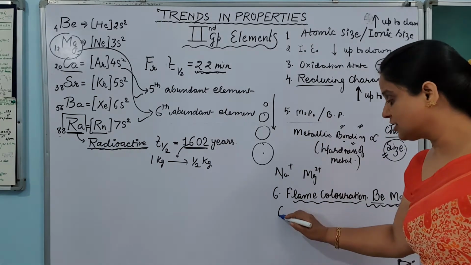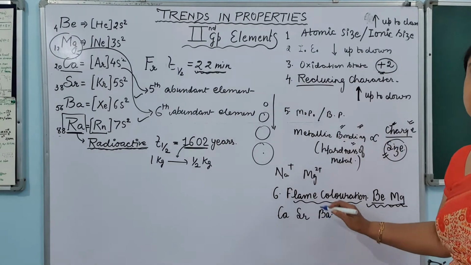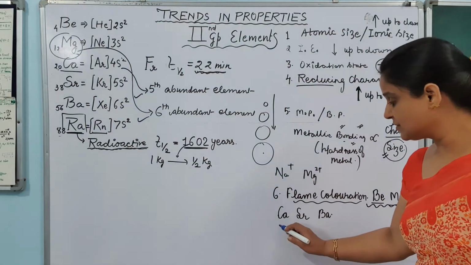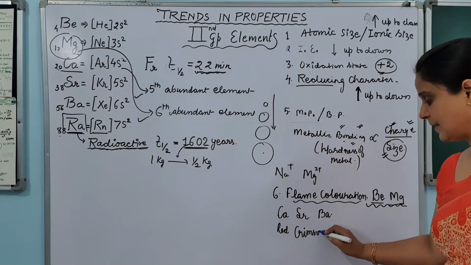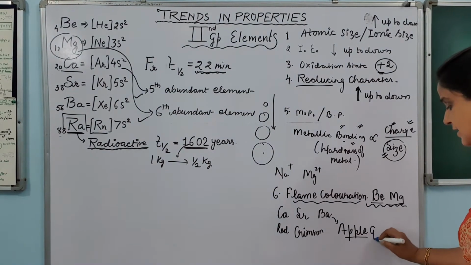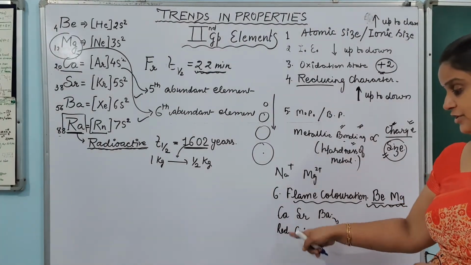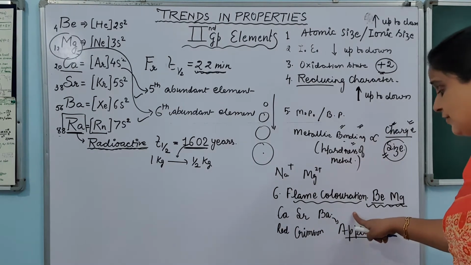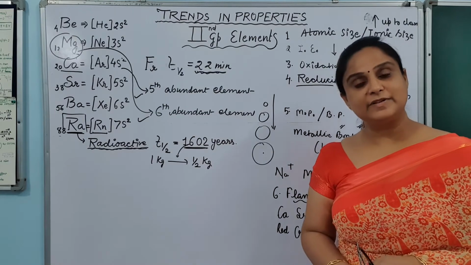What are they? I am taking from calcium, strontium and barium. These calcium, strontium and barium give colors. What are these colors? Calcium forms red color, strontium forms crimson red, and barium forms apple green color. This is asked very often. This forms apple green color. So if your flame turns to red, bright red, it is calcium. If your flame turns to crimson red, it is strontium. And if your flame turns to apple green color, it means it is barium. This was all about physical properties of these elements.